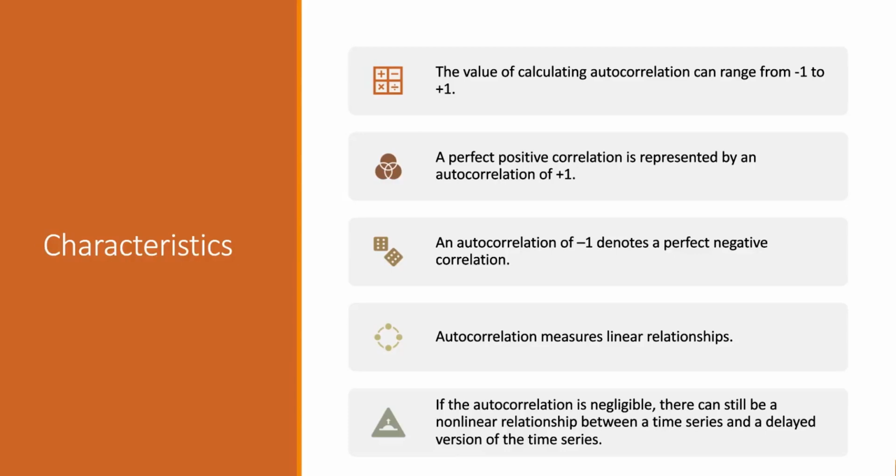And autocorrelation of -1 denotes a perfect negative correlation, which means an increase seen in one time series results in a proportionate decrease in the other time series. And the next characteristic is autocorrelation is used to measure the linear relationship. And the last characteristic is if the autocorrelation is negligible, there can still be a non-linear relationship between a time series and a delayed version of the time series also.